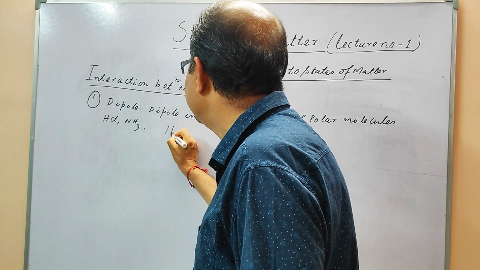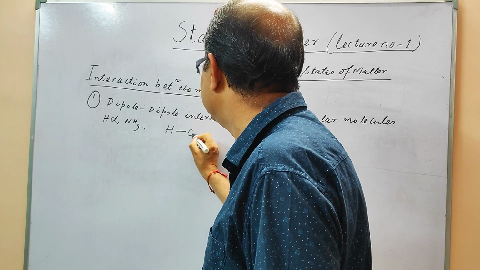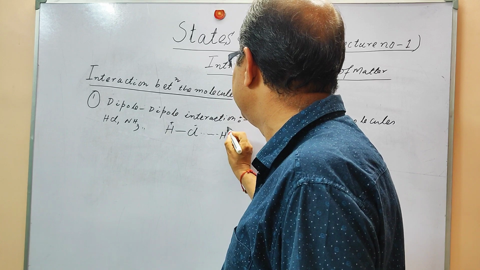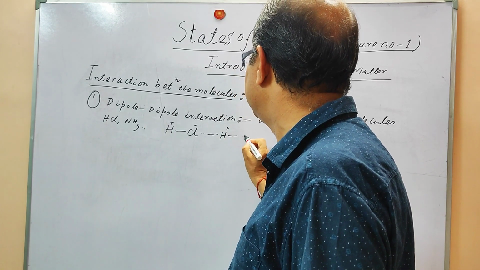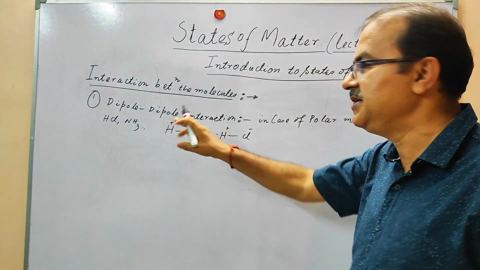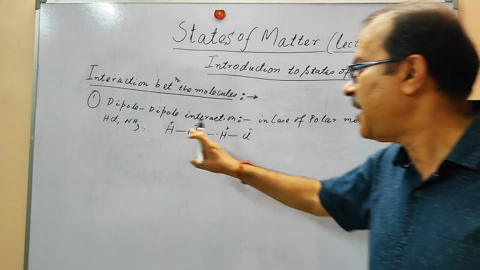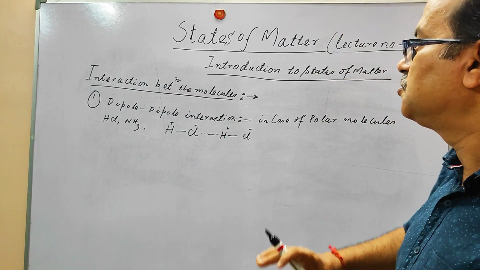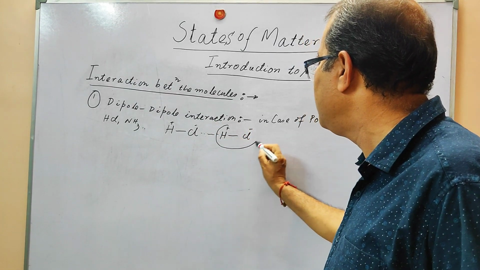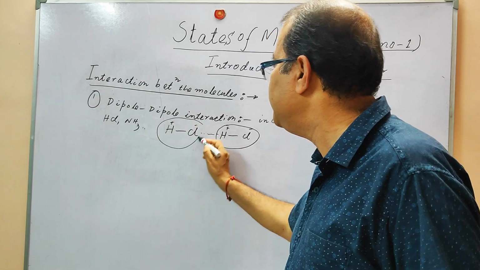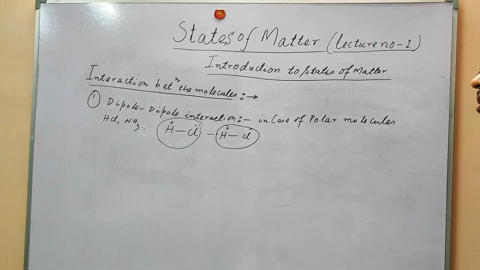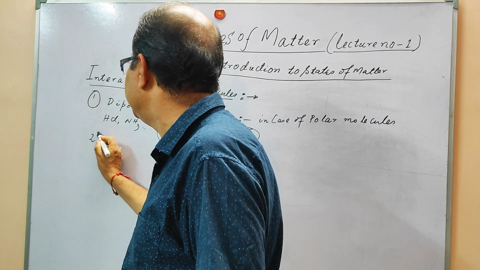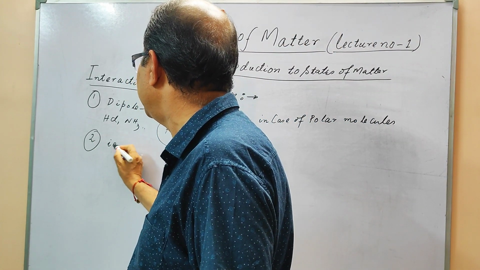And what is going to happen? Suppose this is HCl. Here you can see it is plus and minus. One portion is negatively charged and the other portion is positively charged, so this negative portion will attract the positive portion. This is called the dipole of the molecule, and the molecules attract each other. You call this the dipole-dipole interaction.